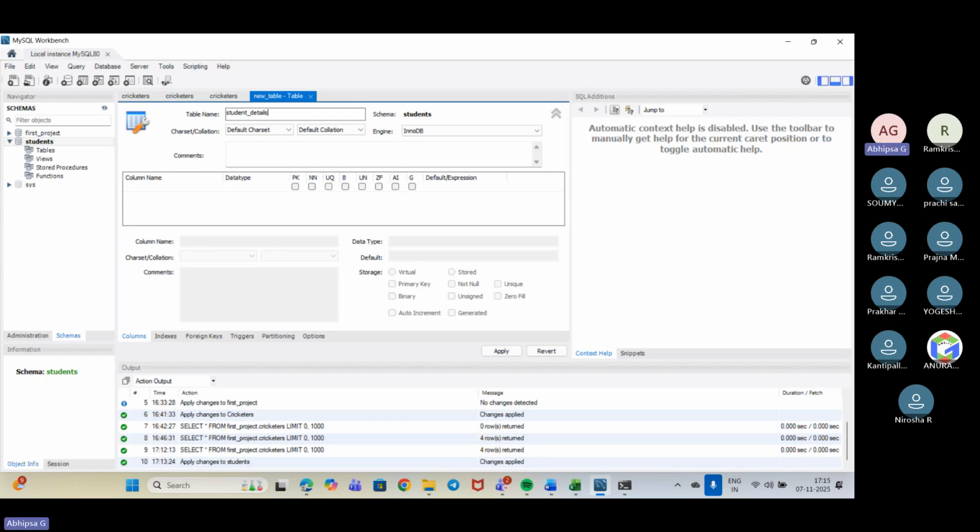Fine, it looks good. Is it okay? Great. So we are putting the name as student details, right? So now this is the name of my table. Now I'll be using different columns and data types that I'll be including. So first, I'll be giving the name as student ID.